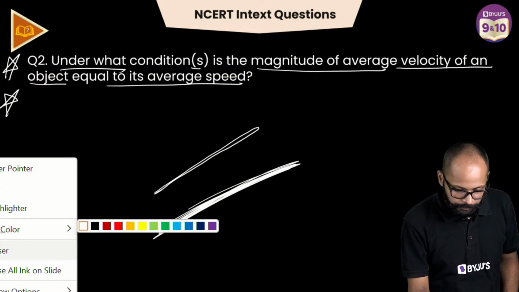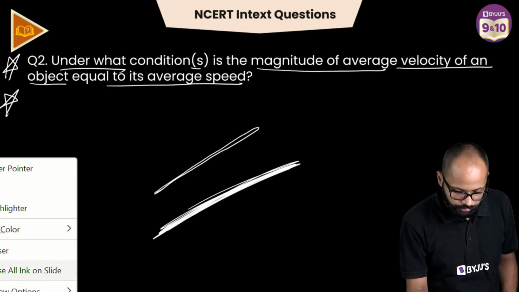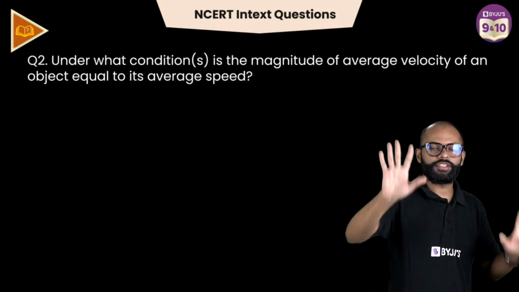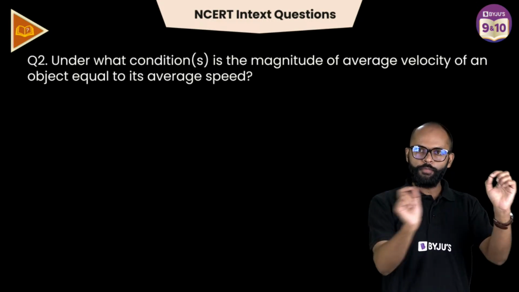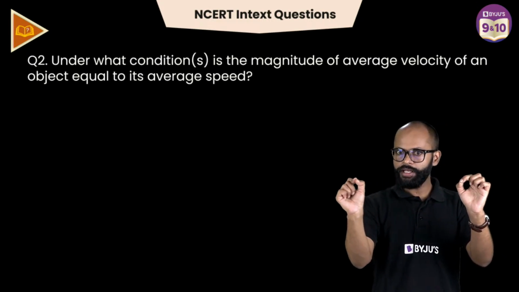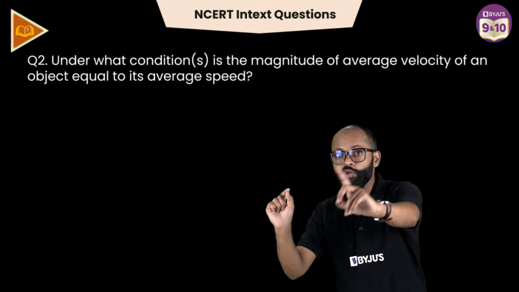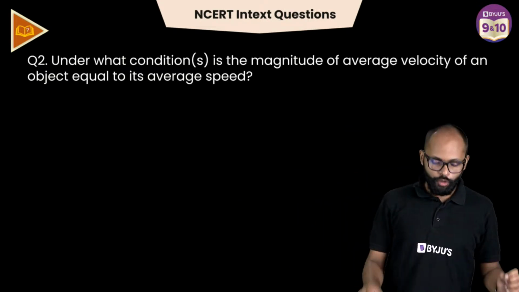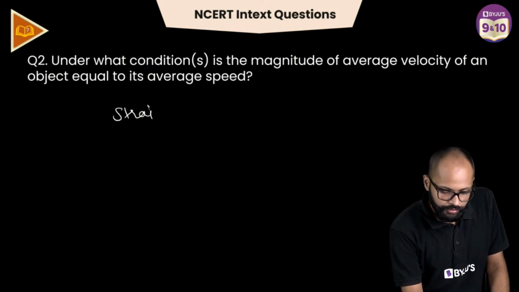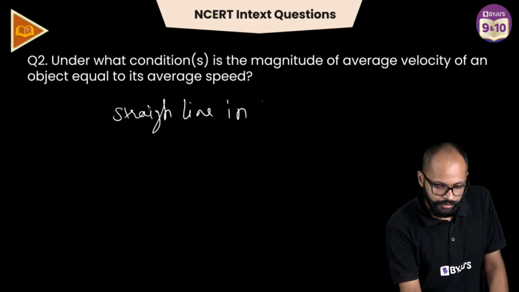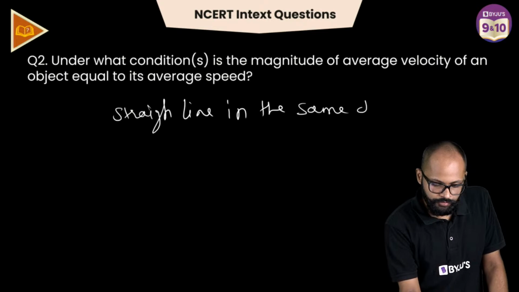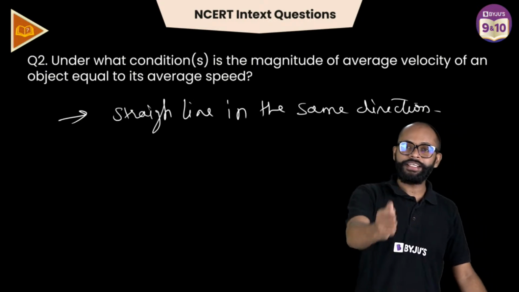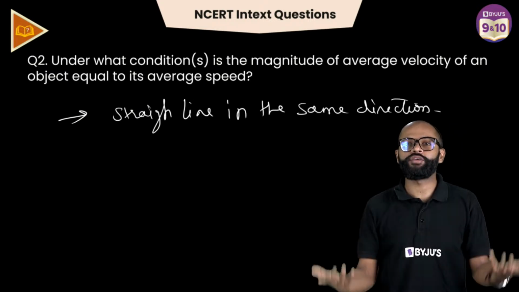So what do we have to do? Yes. What do we have to do? Body moving in a straight line in the same direction. Finished. If a body moves in a straight line in the same direction, its distance will be equal to displacement, right? Its speed will be equal to velocity. So if a body goes in a straight line in the same direction, then we can say the magnitude of average velocity will be equal to the magnitude of average speed.